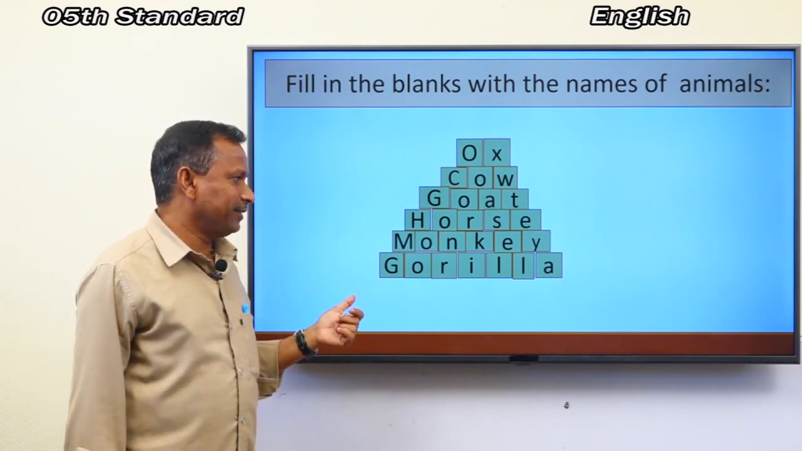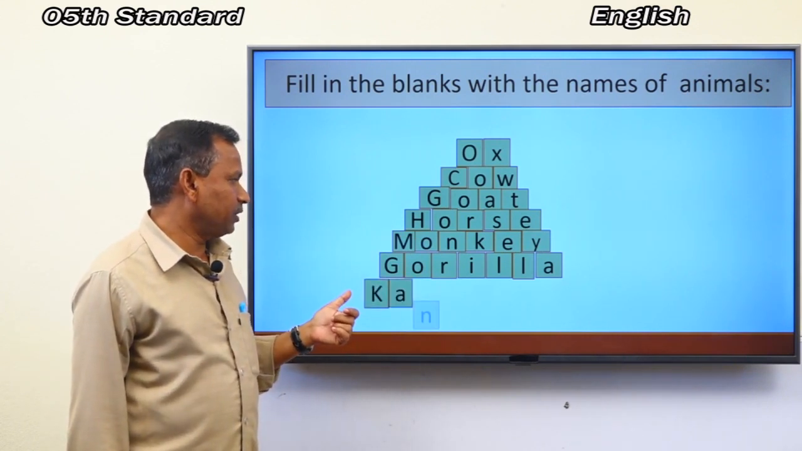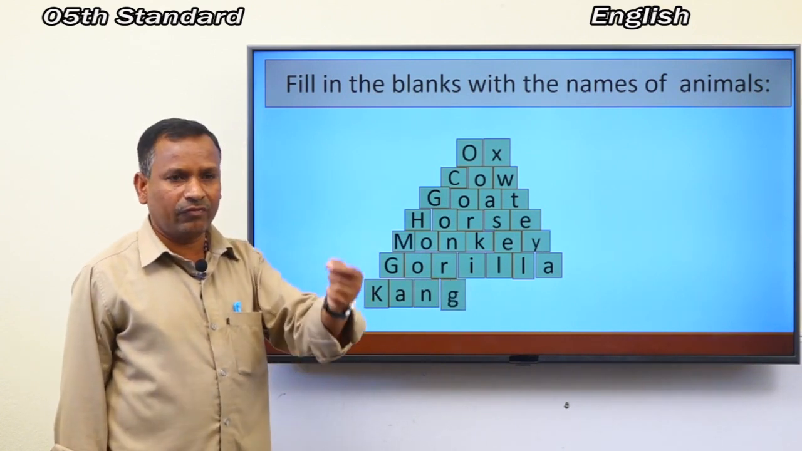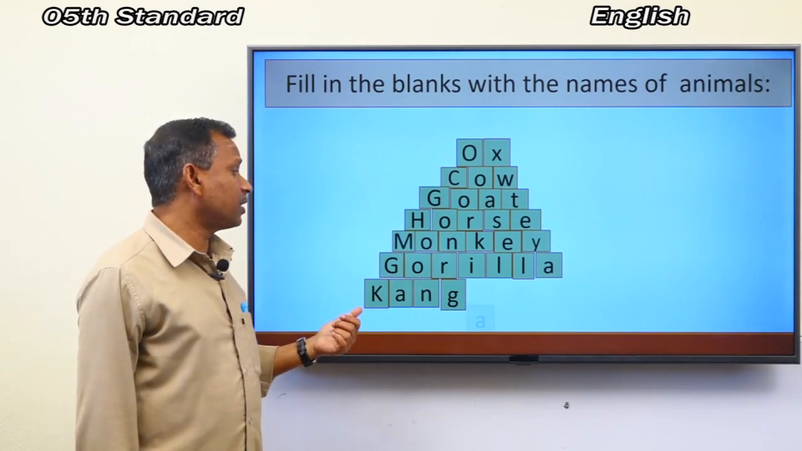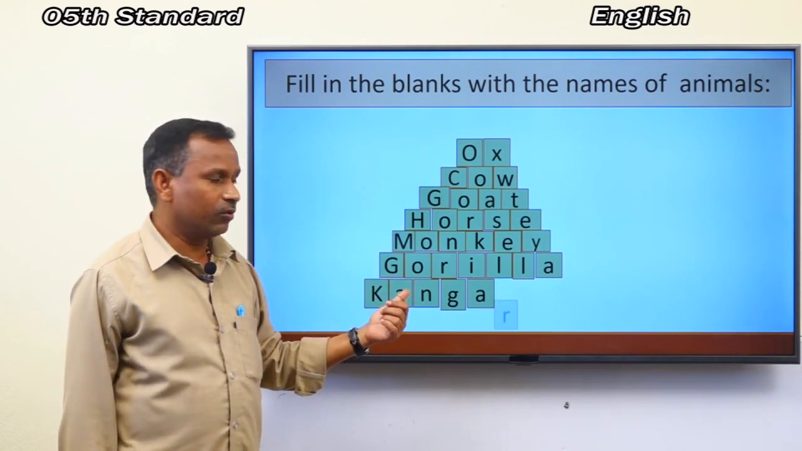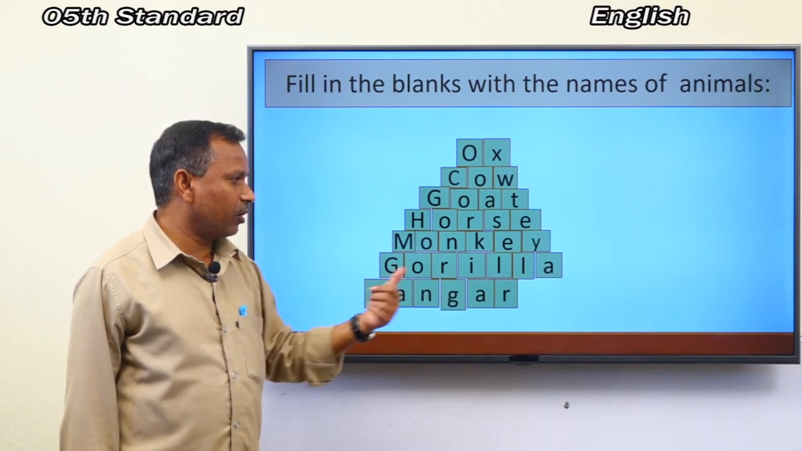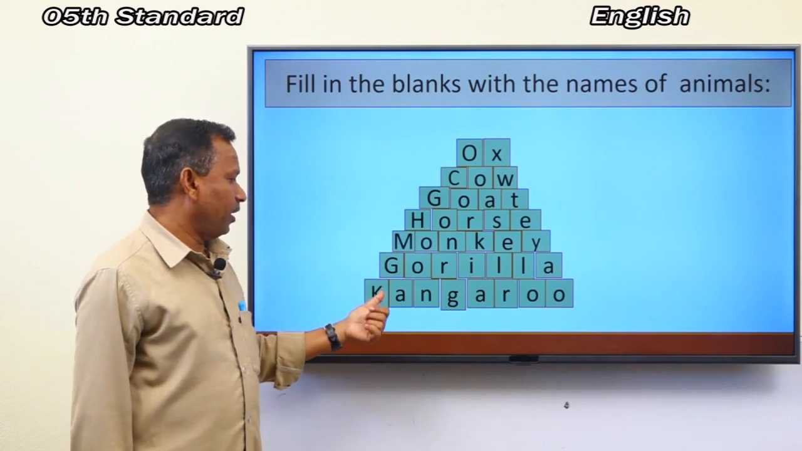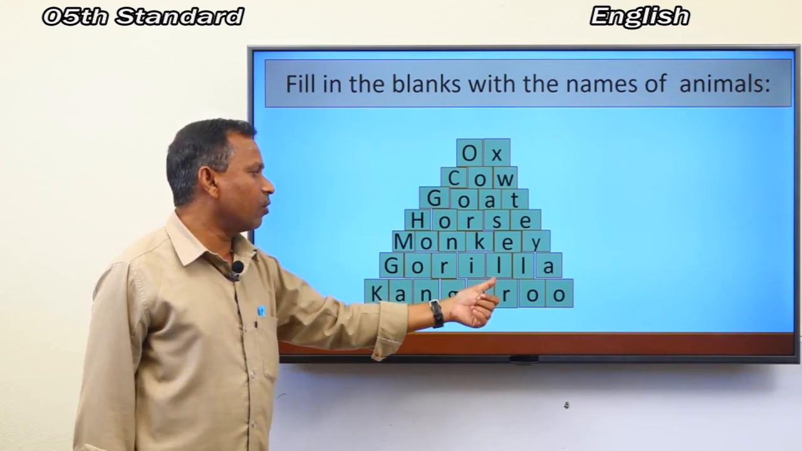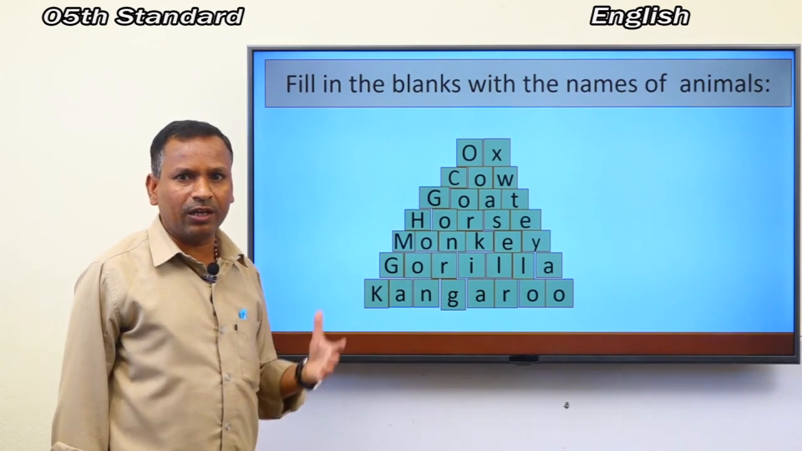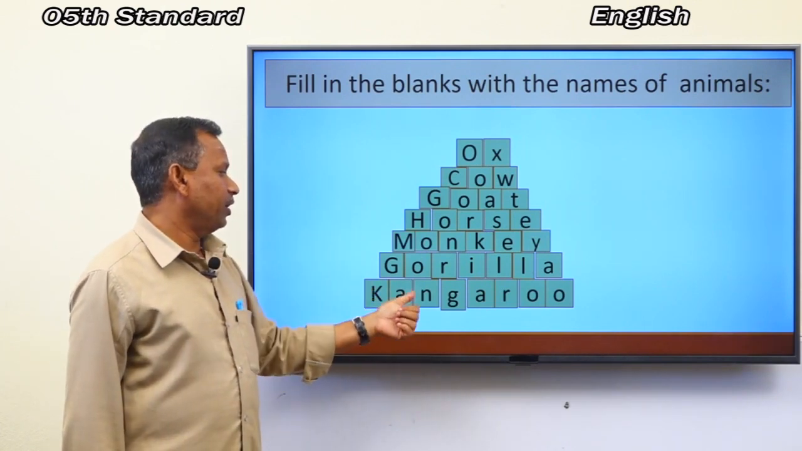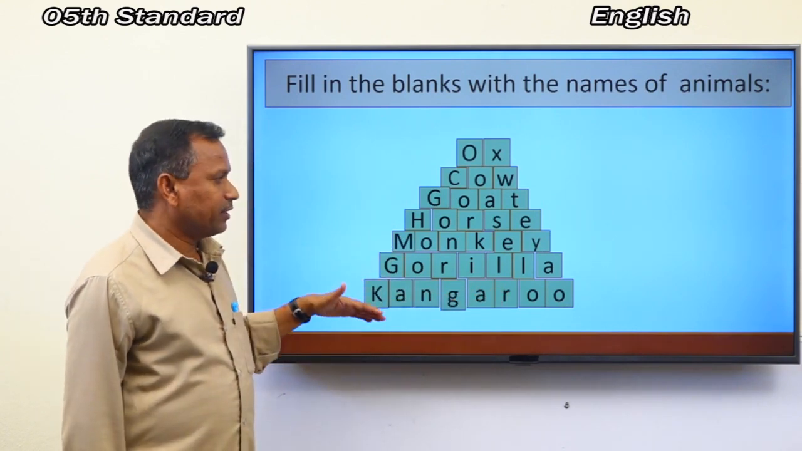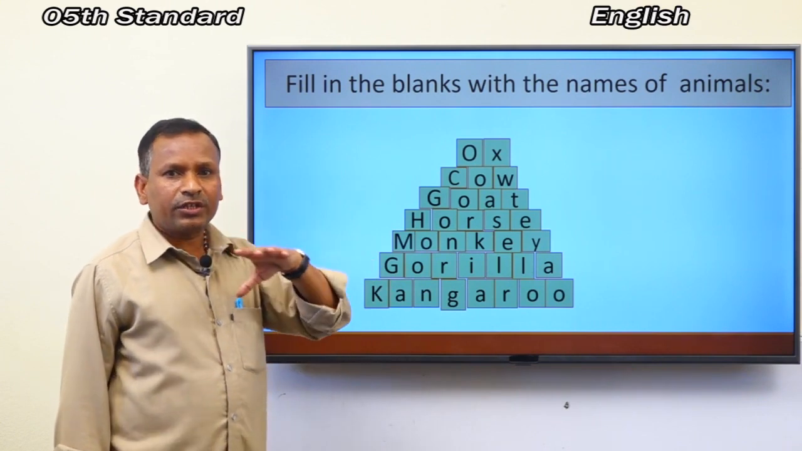Okay. Next one. What is the answer? Guess it. Yes, exactly. Fine. Your answer is correct. This is a kangaroo. What is the spelling of kangaroo? Look here. K-A-N-G-A-R-O-O. Kangaroo. It is the national animal of Australia.